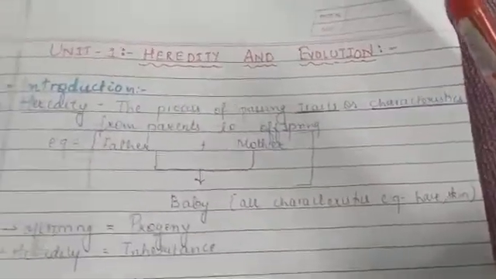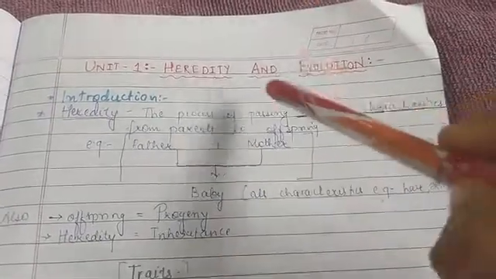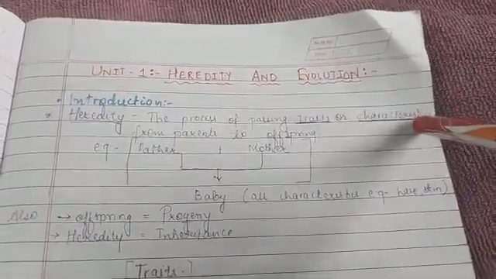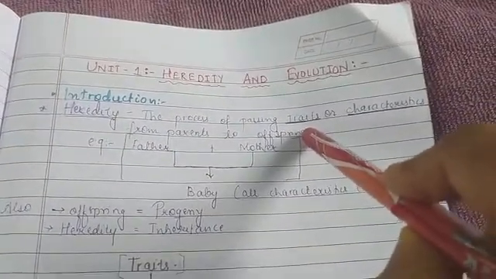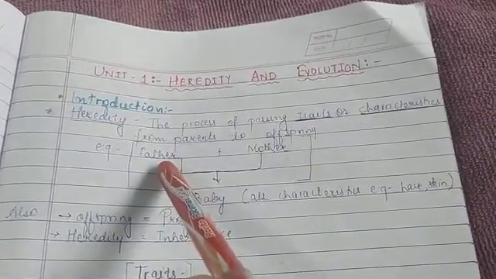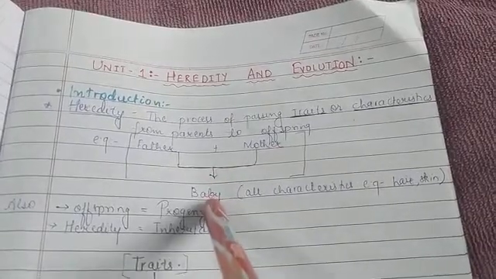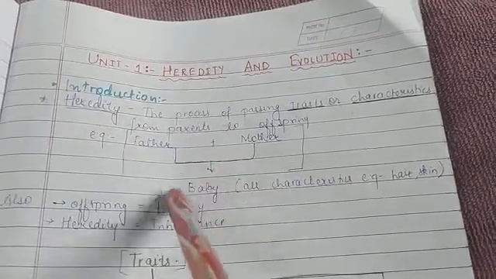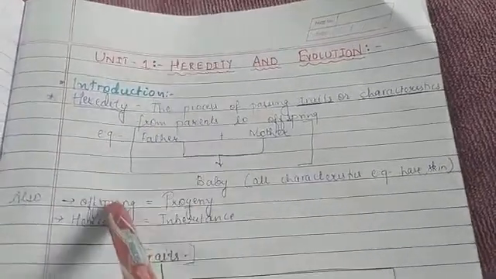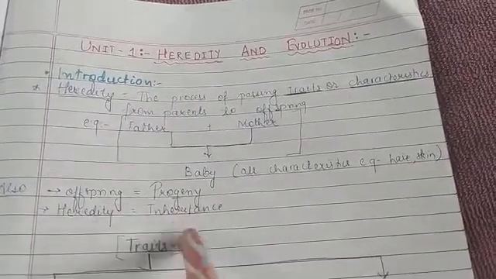Now let us move towards heredity. What is heredity? The process of passing traits or characteristics from parents to offspring is known as heredity. So a few characters from the father and a few characters from the mother are transferred to their baby, and these characteristics are obtained in the baby. The offspring are also called progeny and heredity is also called inheritance.